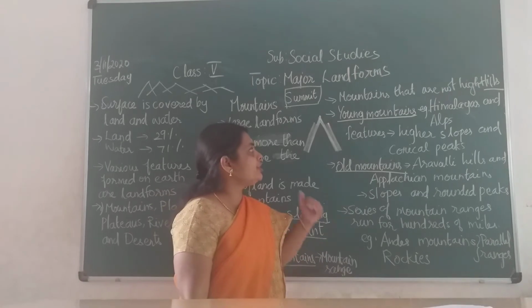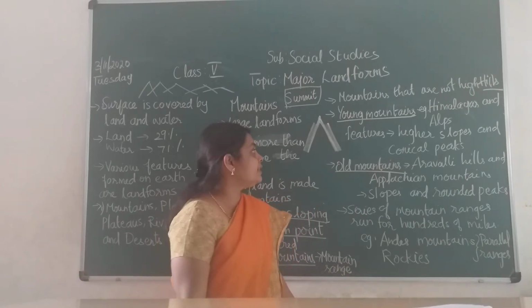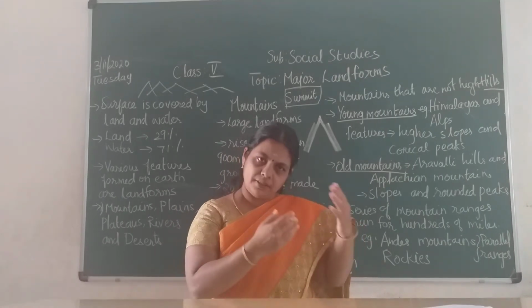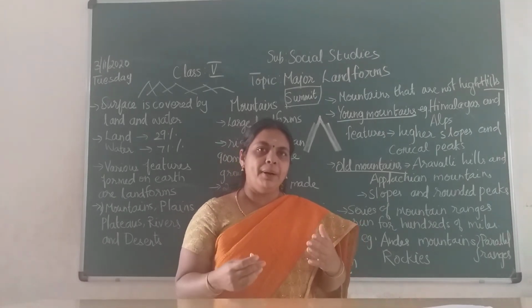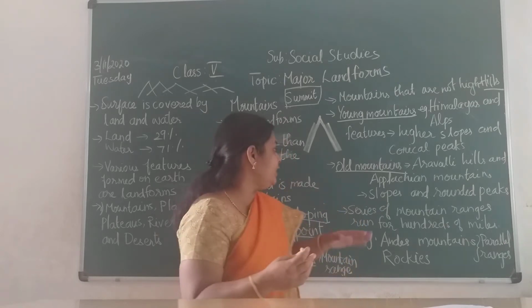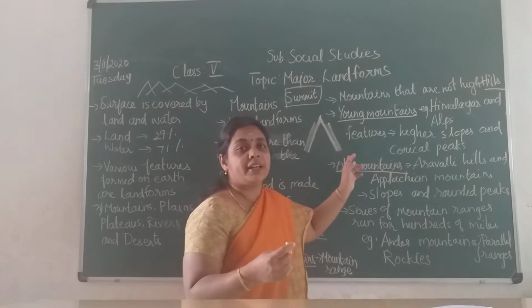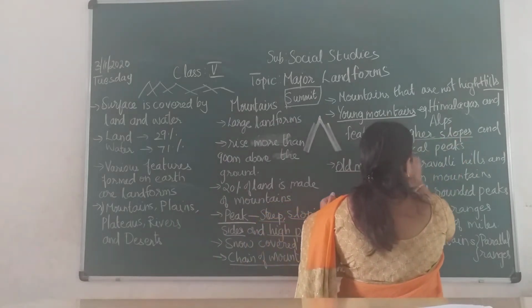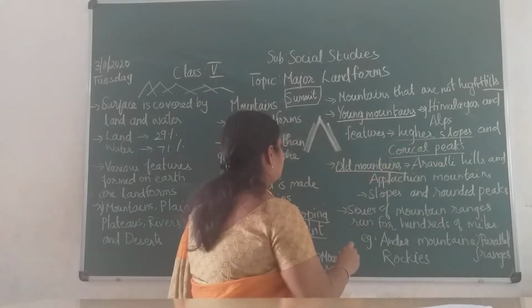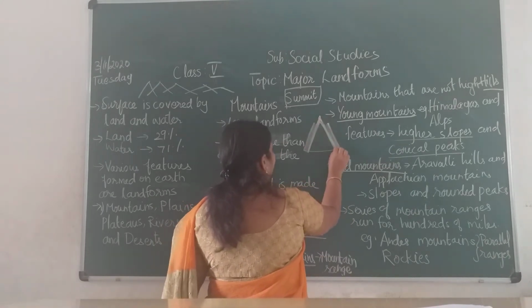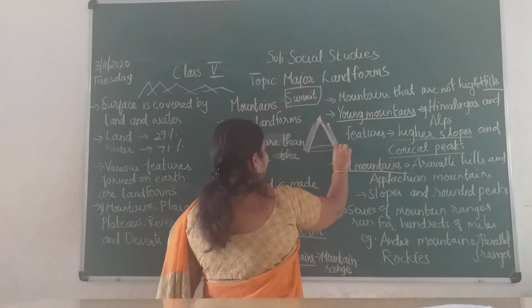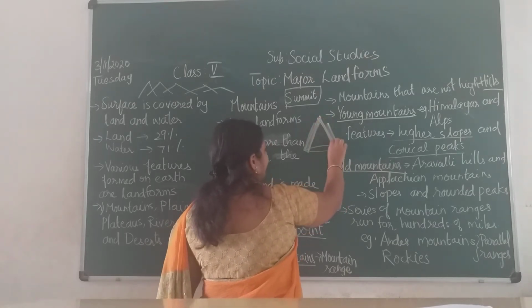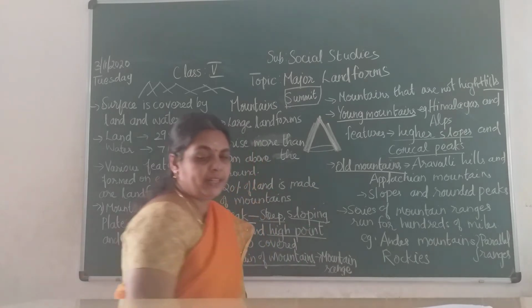So what are the features of these young mountains? The young mountains are recently formed, some millions of years ago only, compared to old mountains. They have higher slopes and conical peaks. It looks like a cone, children. Imagine a mountain like this. So it is a conical peak, and it will have higher slopes.